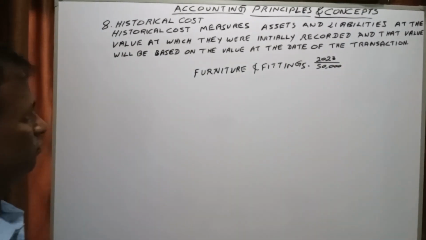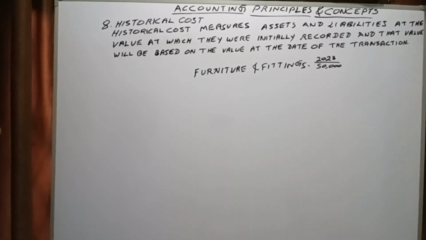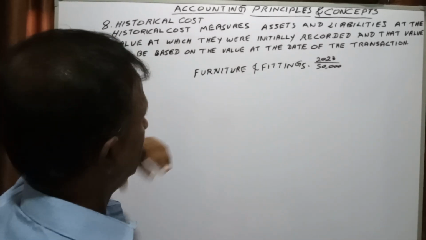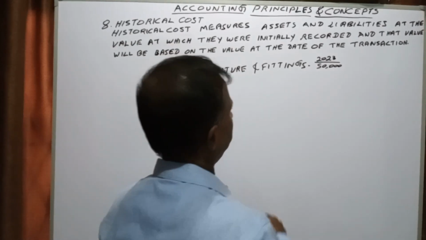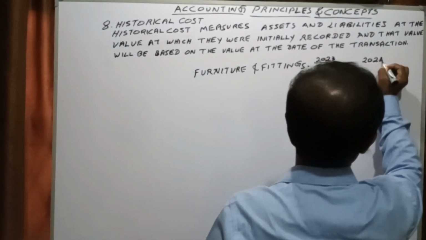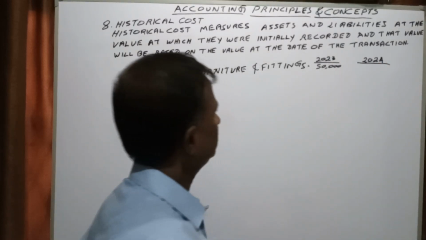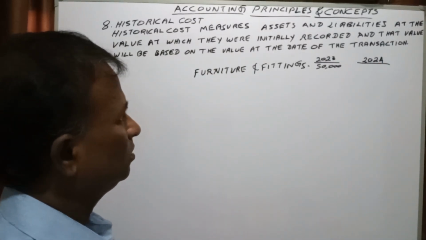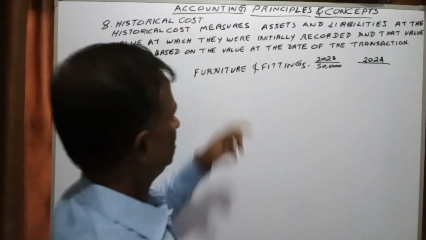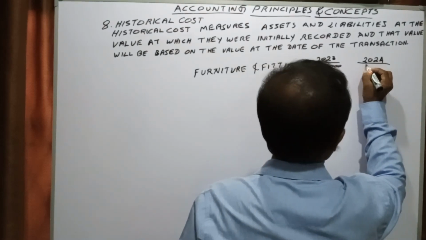In 2024, the cost of the furniture will still be 50,000.